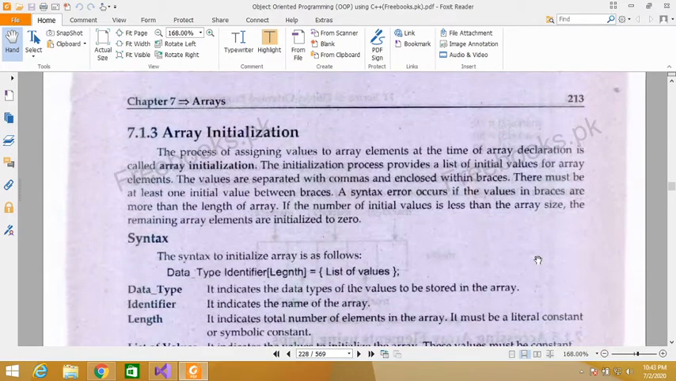Array initialization. The process of assigning a value to an array element at the time of array declaration is called array initialization. The initialization process provides a list of initial values for array elements. The values are separated by commas and enclosed in braces. There must be at least one initial value between braces.